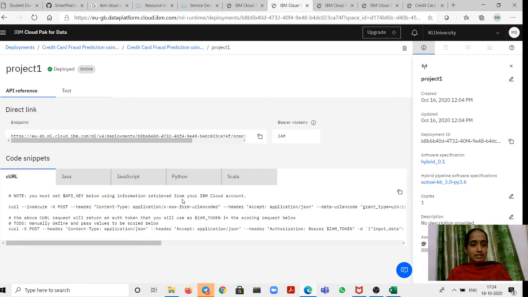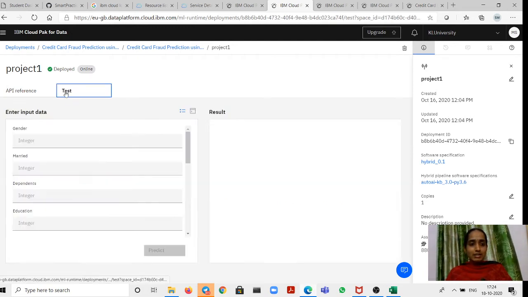Okay, this is nothing but the API key. So if you want your model to be used as a web service, which can be used for viewing as a user interface, you need to use this API key, right? So later on I will tell you where we can use this particular API key.